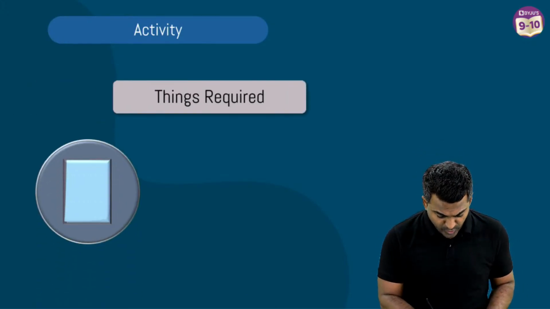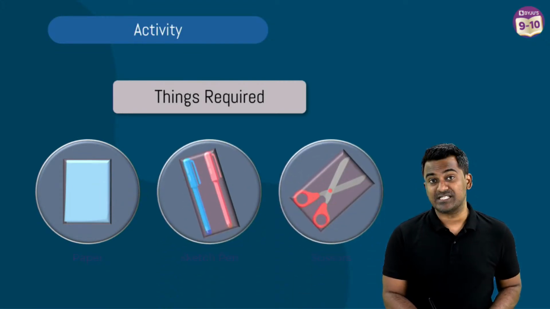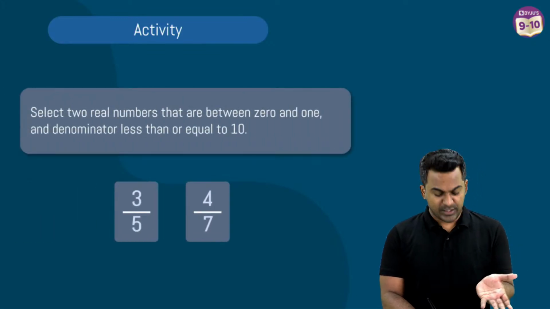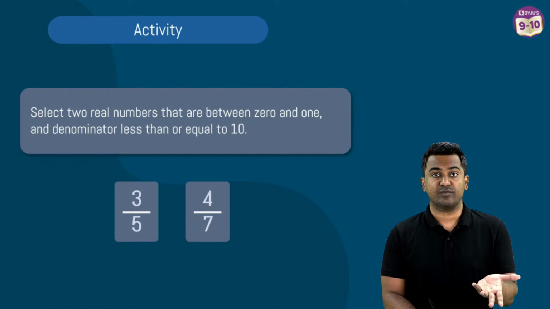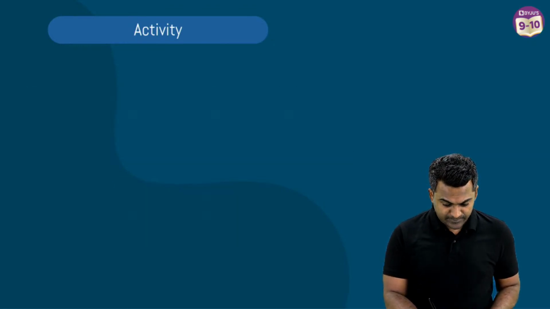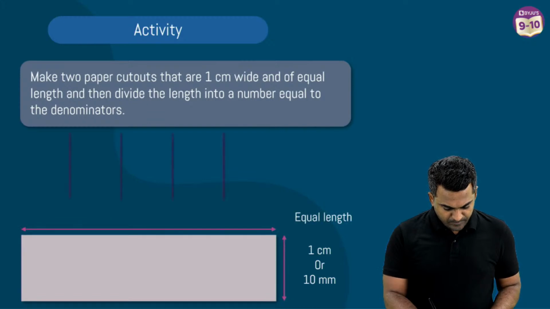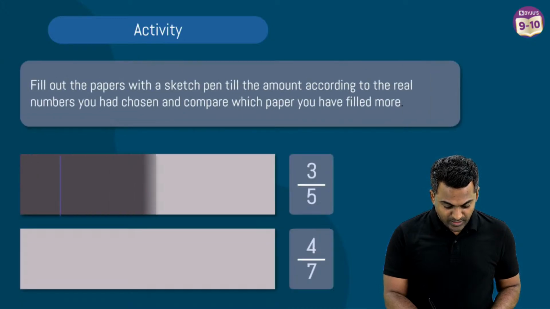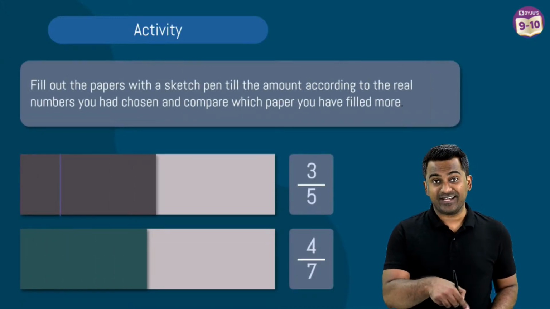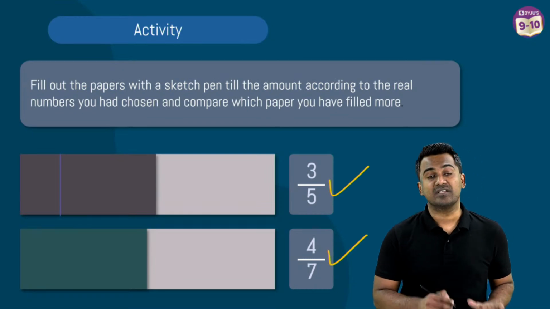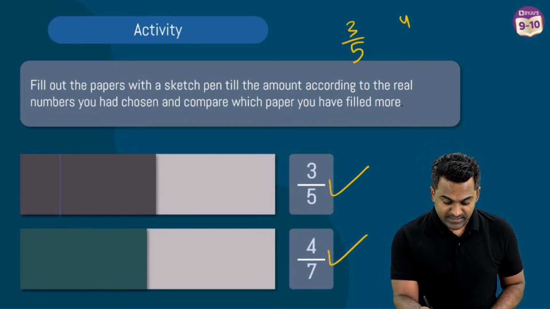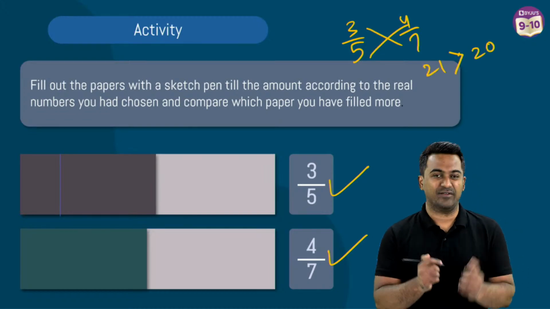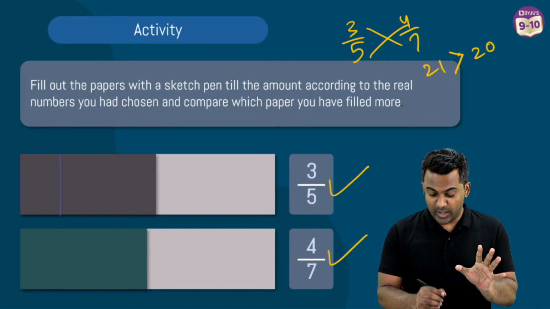And this is one activity that you can do, to compare which fractions are bigger and smaller. This is going to be a fairly simple activity. You can select any two fractions. Let's suppose you're trying to decide 3 by 5, 4 by 7, which is bigger, and you want to do it visually. You can take this paper and cut it into 5 parts, 3 by 5, and take the second one, cut it into 7 parts and shade it. This is how you will come to know that 3 by 5 is more than 4 by 7. But I am sure you guys are aware of a better technique. So this is one activity that you can try out, a visual way of looking at fractions.